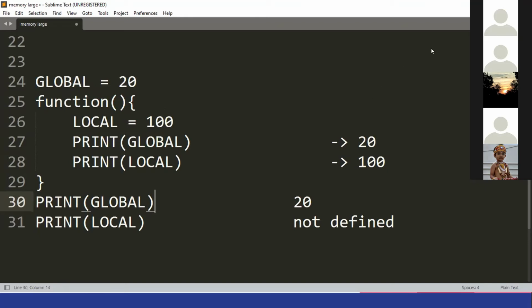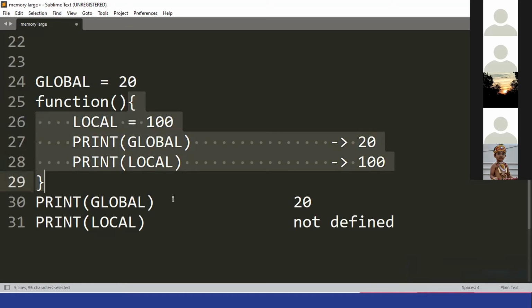Can you buy a burger from PVR Cinema outside of PVR Cinema? Like you want to eat a burger, you go to some other shop. Can you buy the same burger which was there in the cinema house? Can you or can you not? We can't, right? So that is the exact function. The global is there, and then there is a local function. Anything which is defined inside this will never be used outside of that. Anything defined in these curly braces cannot be used outside.